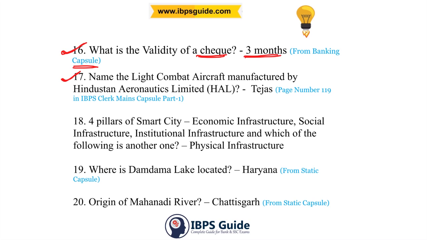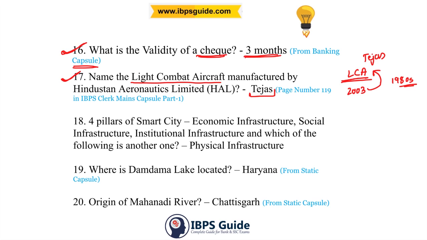17th question. Name the light combat aircraft or LCA, which was manufactured by HAL or Hindustan Aeronautics Limited. And the answer for this is Tejas. See, from 2003, the light combat aircraft itself was officially named Tejas. This was under their light combat aircraft program, and this program began in the 1980s itself.